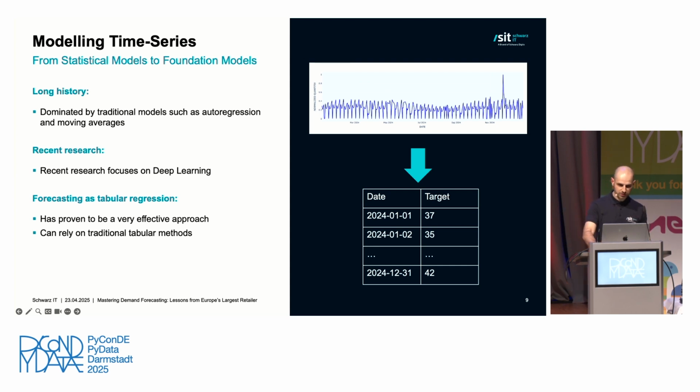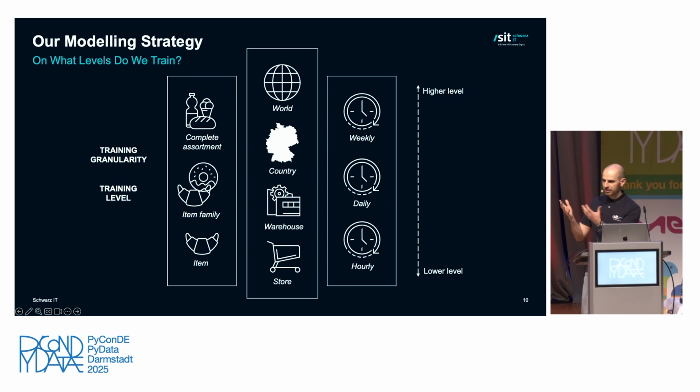Now let's make it more concrete regarding our modeling strategy. Here I want to talk about two concepts, which are training granularity and training level. Training granularity basically refers to how granular or how small the predictions our model makes are, and thus what we train on. While training level is referring to the scope that one model has to cover. So how much data do we pool for one model?